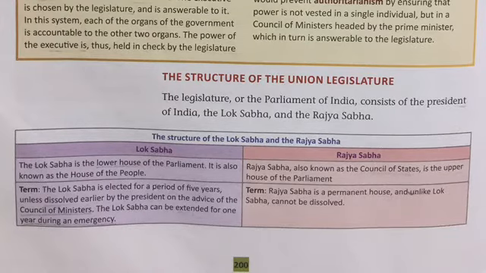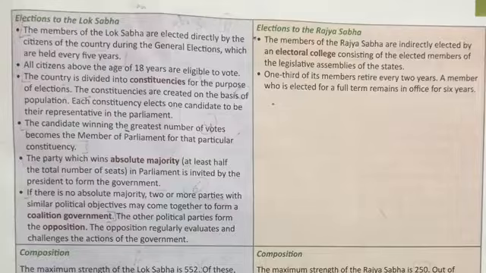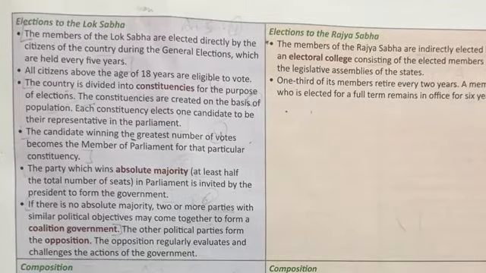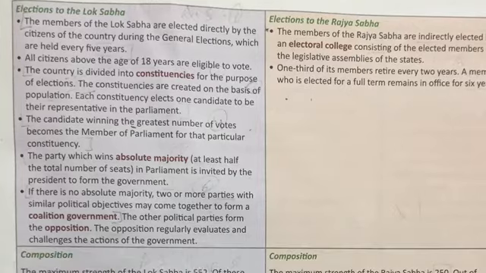How are the members of Lok Sabha elected? The members of the Lok Sabha are elected directly by the citizens of the country during the general election, which is held every 5 years. So we, the people of India, we are electing the members of Lok Sabha. All citizens above the age of 18 years are eligible to vote. So who are the voters? Voters are all those citizens who have completed the age of 18 years.